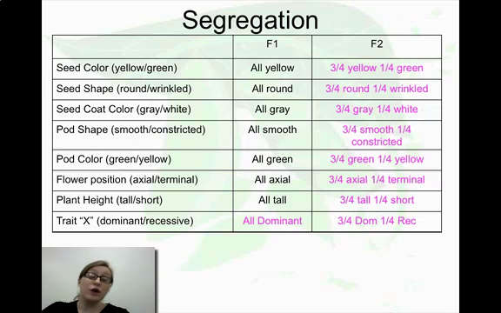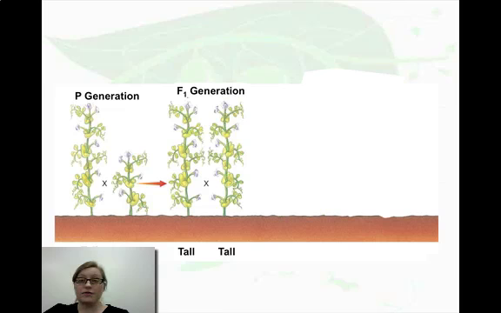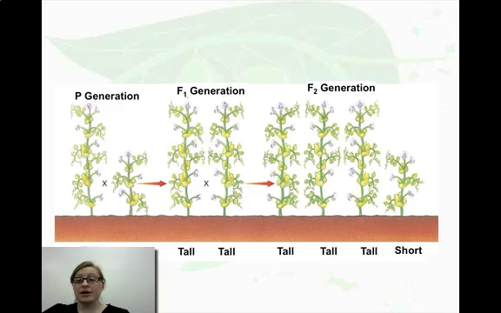Again, this does not hold true for all of the traits that we have. It only holds true for some of them, the ones that Mendel was able to prove. But the pea plants turned out to be a really good example plant. So we take a tall plant and we mate it with a short plant, and all of the F1 generations are tall. Then we cross them together, and if we look at our ratio, we would have 3 tall plants to 1 short plant, or 75% would be tall to 25% being short.